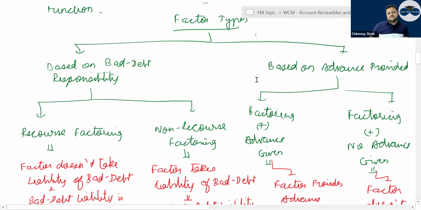Factoring has two types, based on bad debt responsibility and based on advance provided. Based on bad debt responsibility, there is recourse factoring and non-recourse factoring. Recourse factoring means the factor doesn't take liability. It recourses back to you.